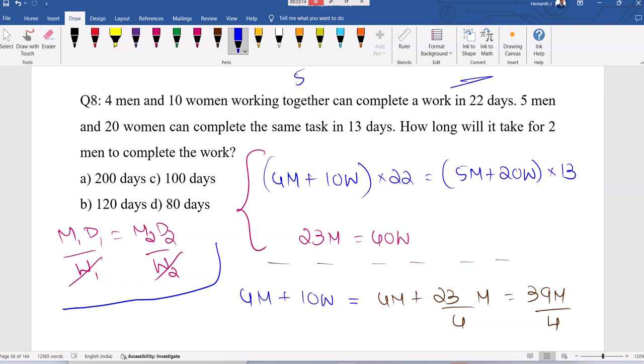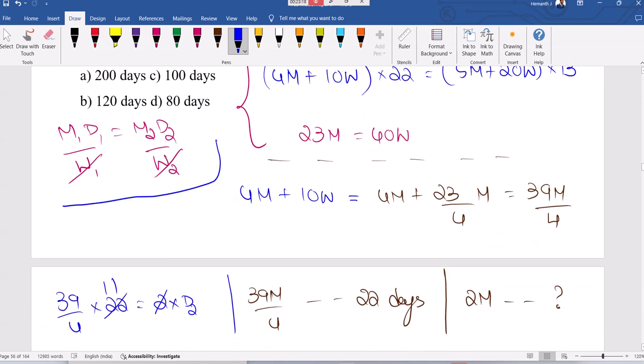Yeah. But procedure is this. Nothing to worry, but see this. Okay, we got relation between men and women. Then you convert entire equation into men. They gave it as 22 days. This is entire equal to 39 men, right? So 39 men divided by 4, 22 days. You want 2 men to complete the work in how many days?